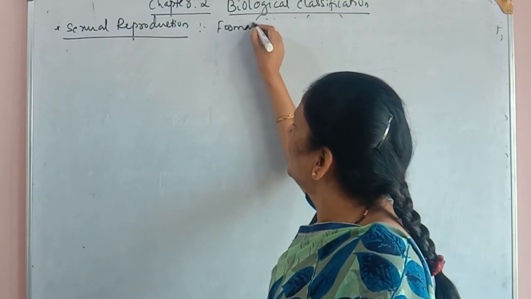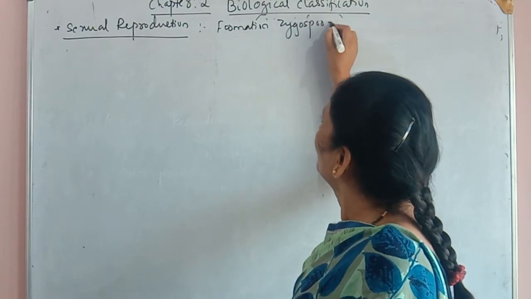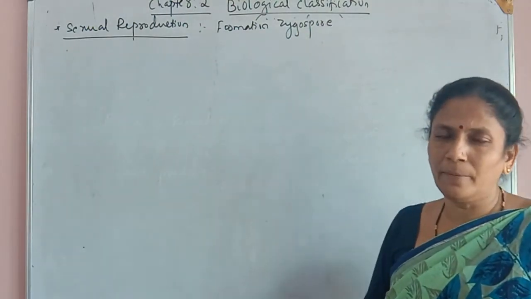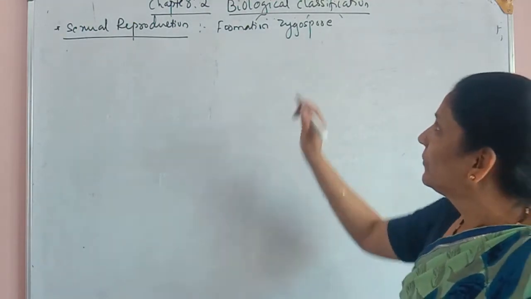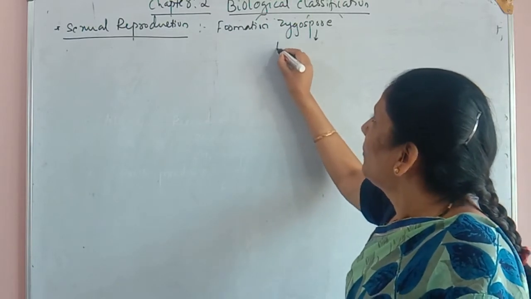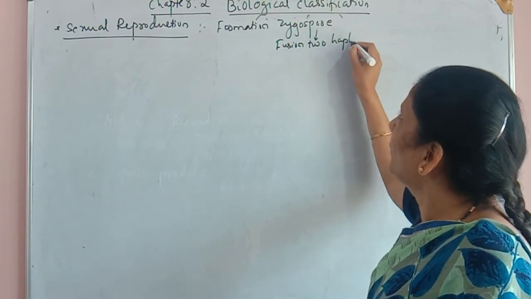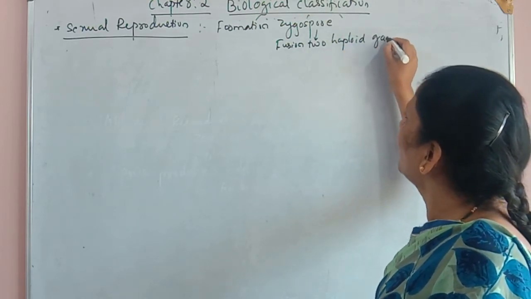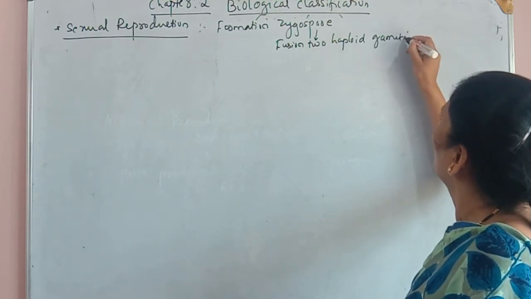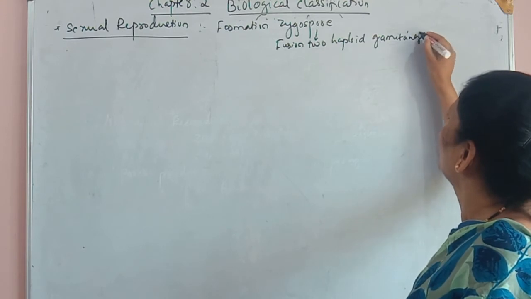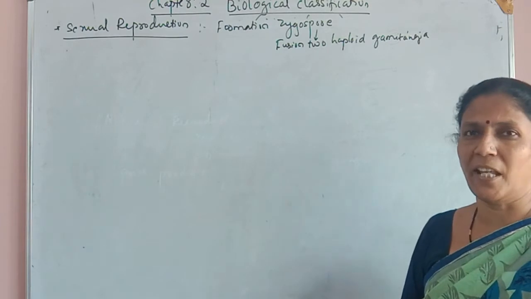This zygospore is formed by the fusion of two haploid gametangia. So let us see how zygospore formation takes place.